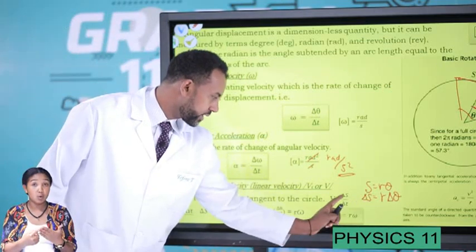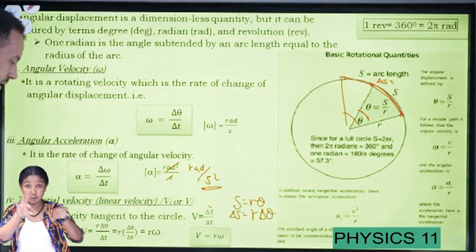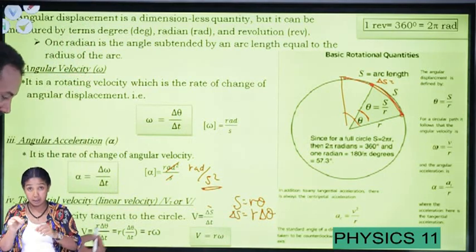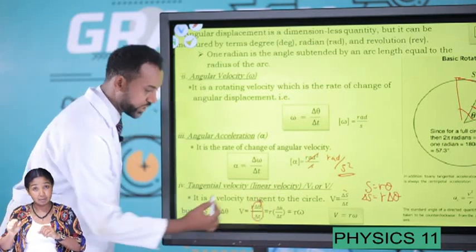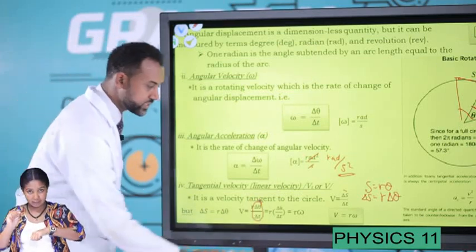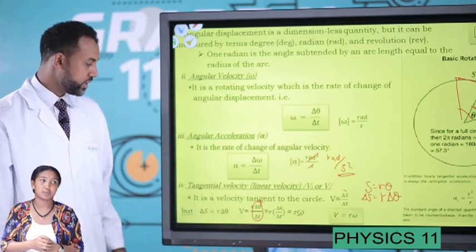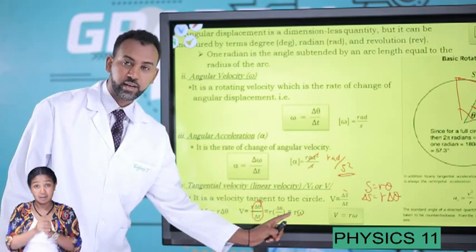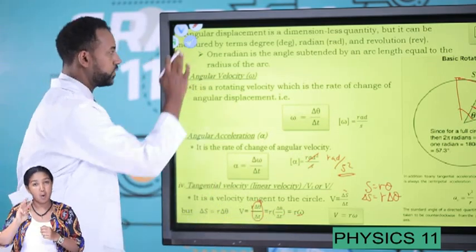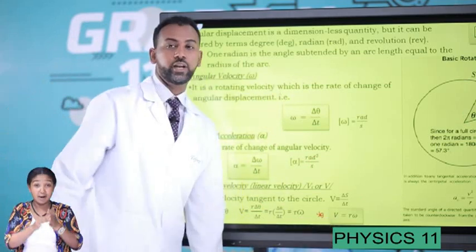Therefore, when you take the ratio in terms of arc lengths and substitute r times the angular displacement, we can have such an expression. The angular displacement over change in time t gives us omega, which is angular velocity. Therefore, linear velocity can be defined as r times omega. This is how we define tangential velocity.